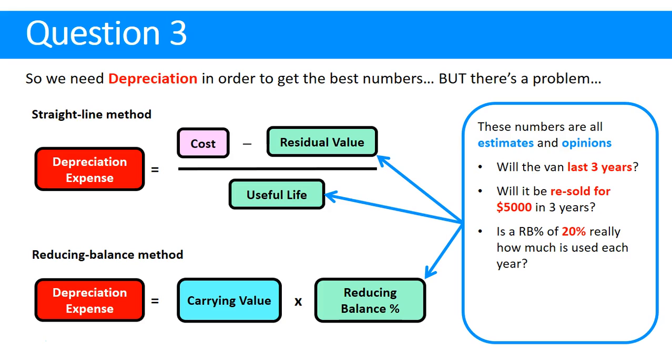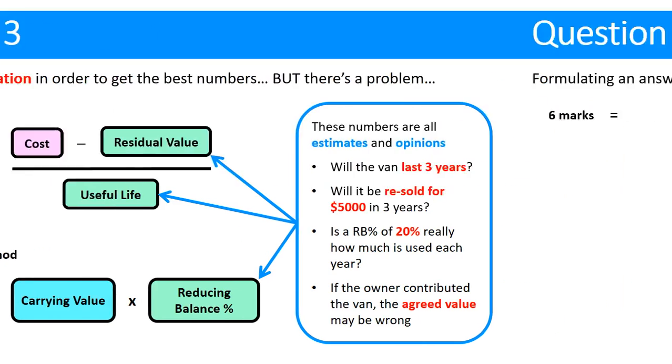The other thing that we may need to consider is that if we do the straight line method, we're also going to have a cost. Now, that's fine if we buy the vehicle and have a document to prove it, but what if we give it to the business as the owner? Well, we're going to contribute it at the agreed value, and again, that is another estimate.